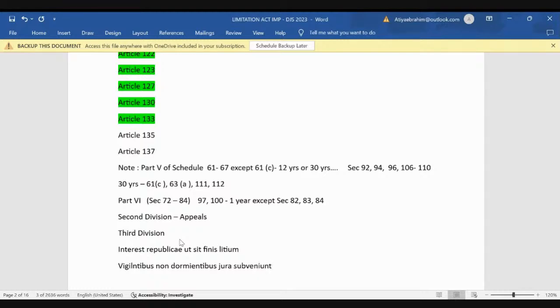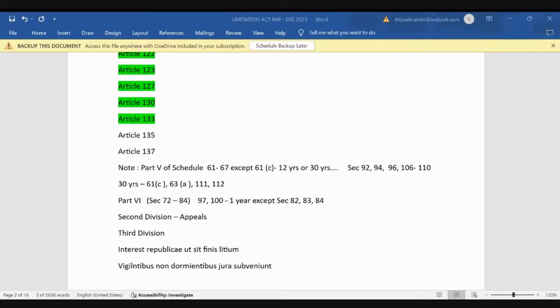Just see the spellings, okay? I just typed them here, so just see. My screen is visible, right? Remember these two maxims. In the interest of the state, there should be an end to litigation. And vigilantibus non dormientibus jura subvenient.